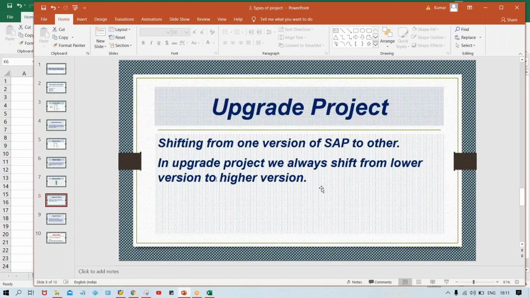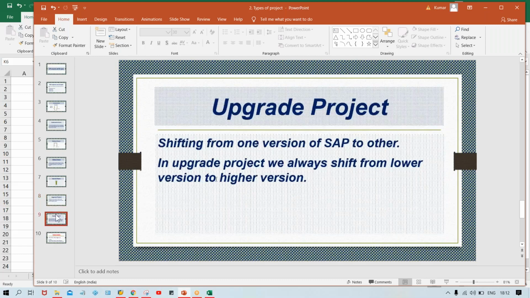Every 5, 6 or 10 years, depending on the client, they must go for an upgrade. This is also a kind of activity, and it is treated as a project. This one also takes time. So upgrade project means shifting from one version of SAP to another version, and always from a lower version to a higher version.